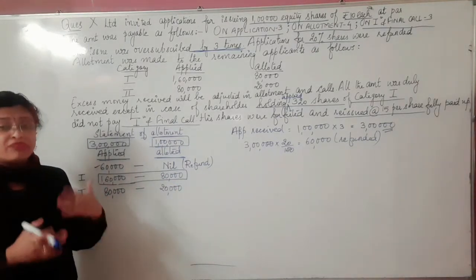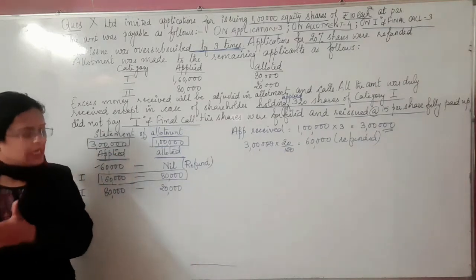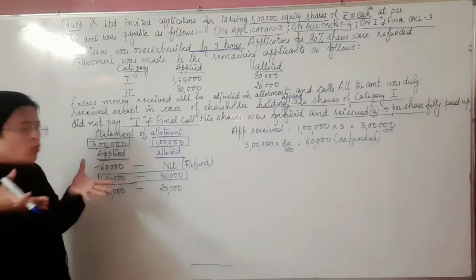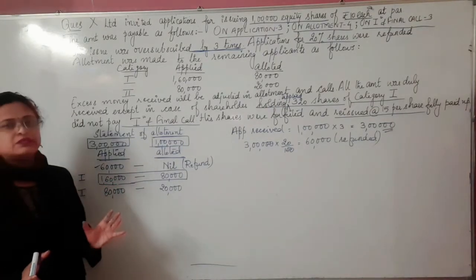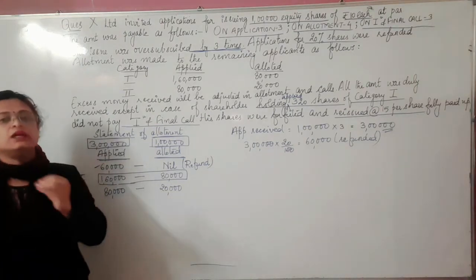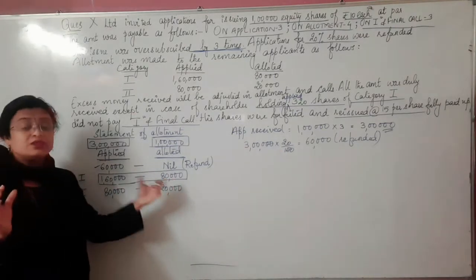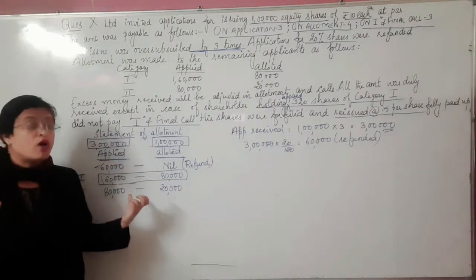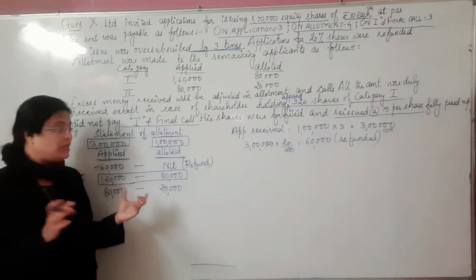So instead of returning their amount back and calling them again later, once the whole amount is received by the company, the company will be trying to settle it in the coming installments. So this is what we call adjustment done on the basis of pro rata allotment. Did you get the thing here, children? What's actually the main thing here?